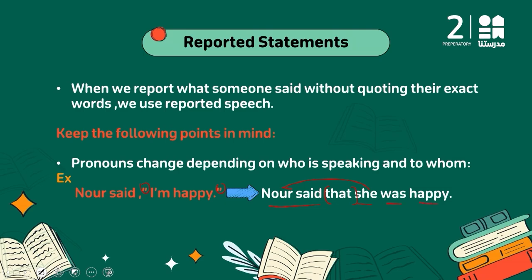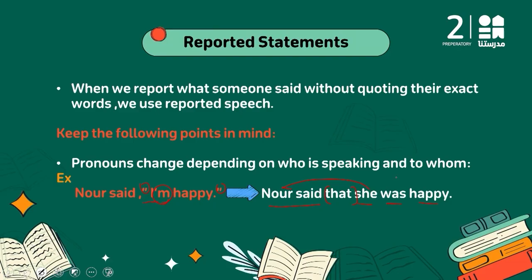What is the difference between both sentences? I changed I into she, and this is the pronoun we have just talked about. And I have the verb to be here, which is am, and I changed it to the past. And this is number 2. What is the second change I need?